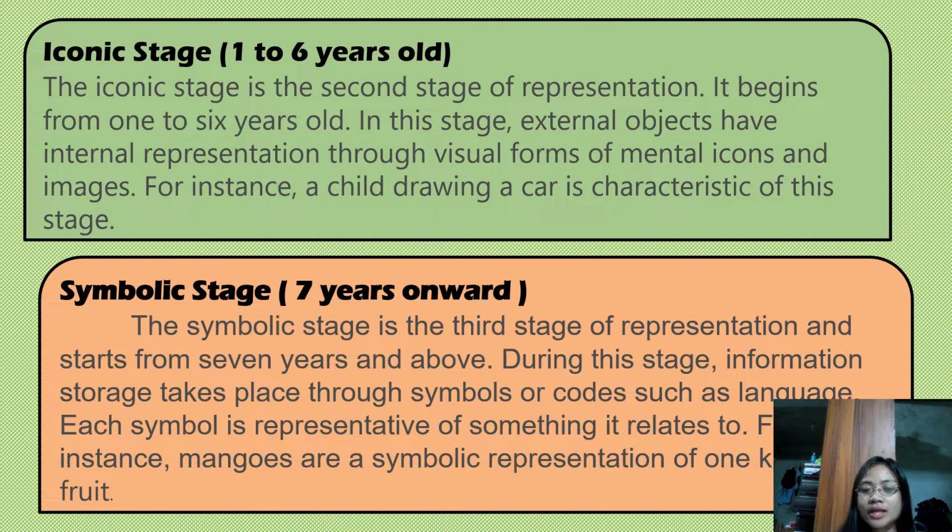For instance, mango is a symbolic representation of one kind of fruit. Another is dog, which represents a single class.